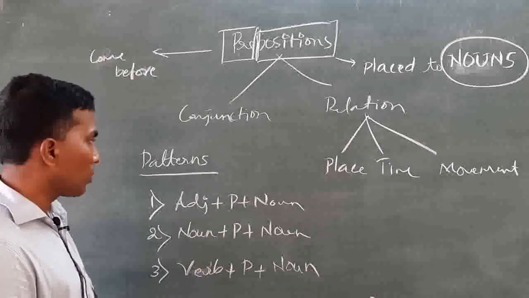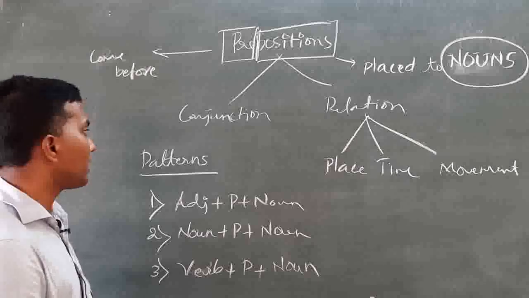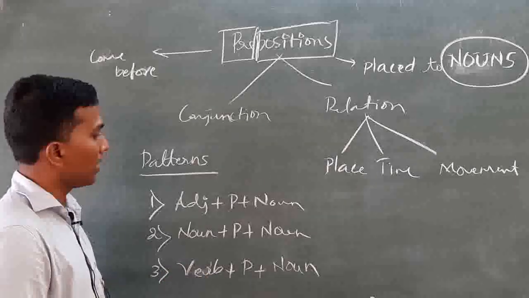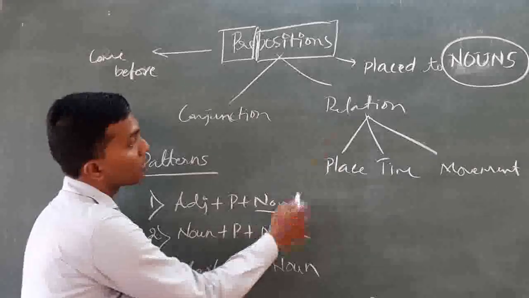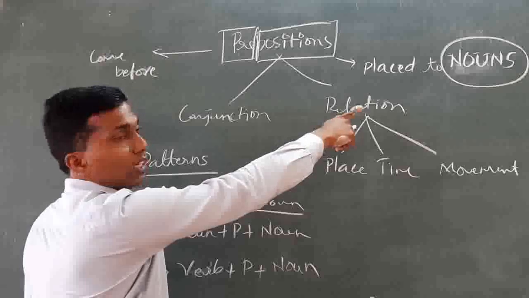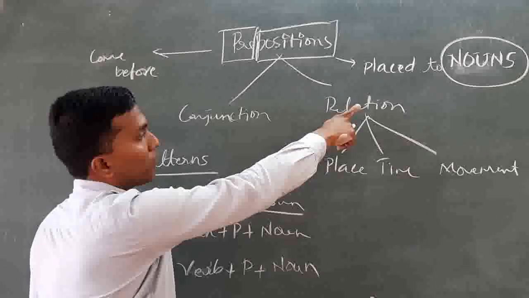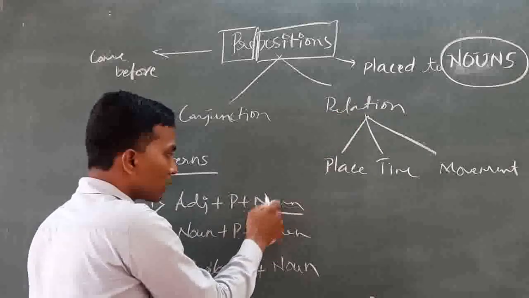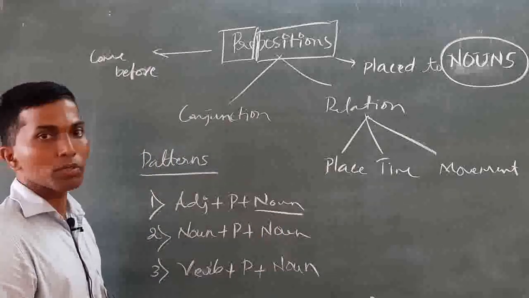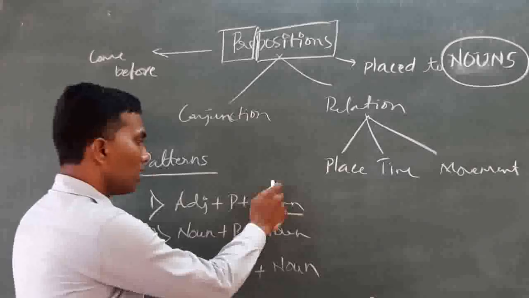Now, I have also talked about patterns that usually come whenever there is a preposition. I have told you to focus on the second word, because it means it's a word placed before a noun. Look at what comes after a preposition every time. A noun has come.